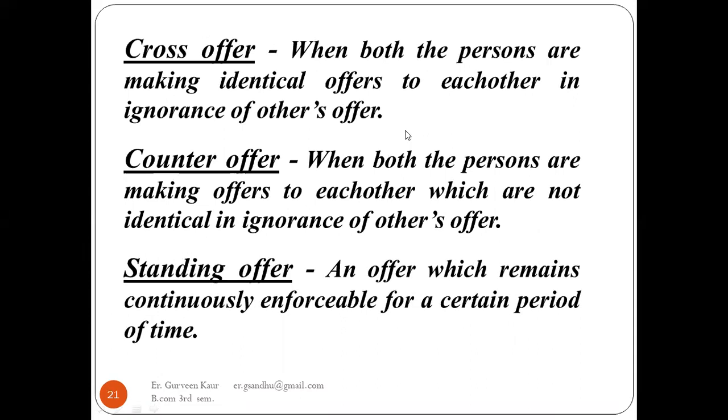Next, cross offer. When both the persons are making identical offers to each other in ignorance of the other offer. So identical offers are being made. So that is the cross offer, in ignorance of the other offer. We never know that the other person would have given the same offer over there. So when the same offer is given by two persons to each other, then it becomes a cross offer.